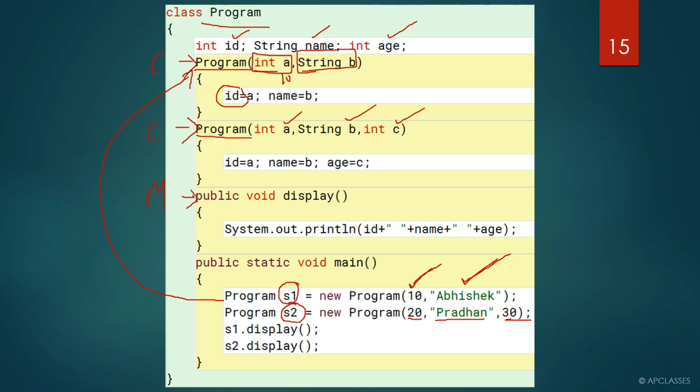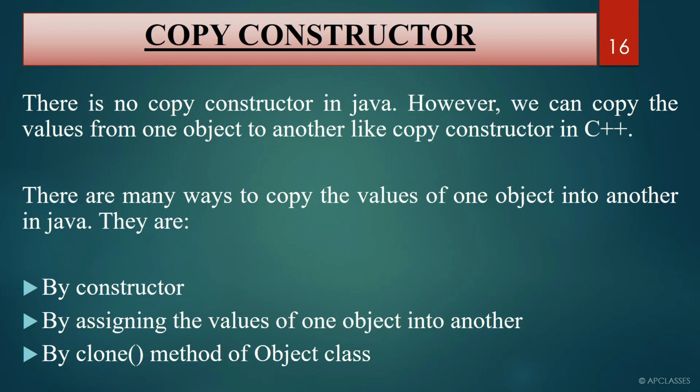Basically you get some theoretical questions from this part. What is a copy constructor? Remember, in Java we don't have a copy constructor. There is no concept of copy constructor in Java. Copy constructor was actually implemented in C++. Those who practice with C++ can implement the concept of copy constructor, but in Java we don't have a copy constructor. But what we can do is copy an object to another object.